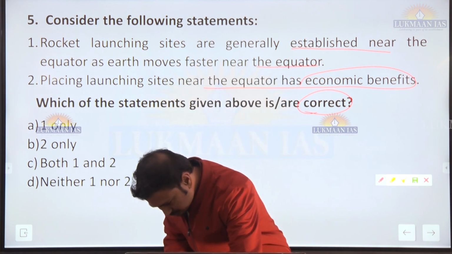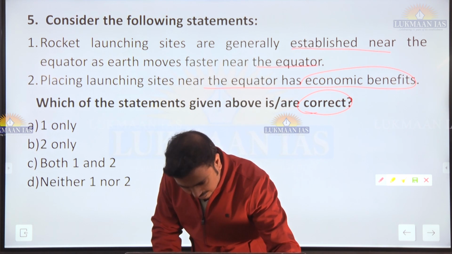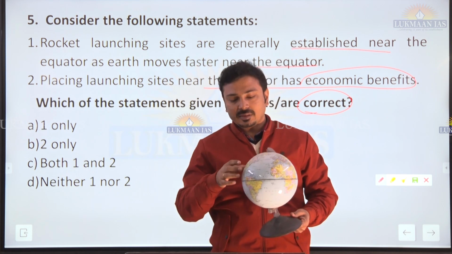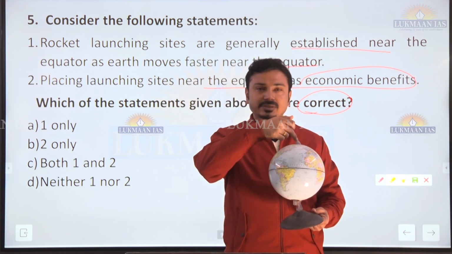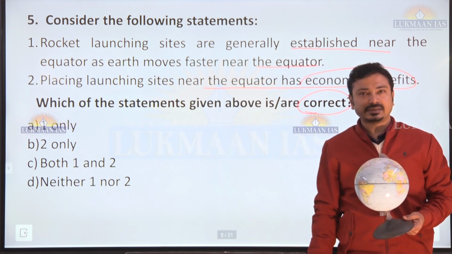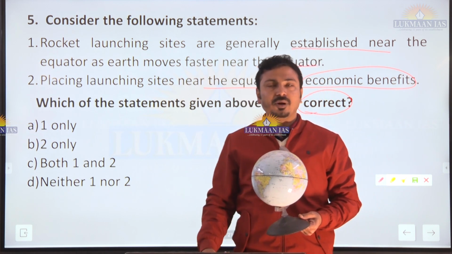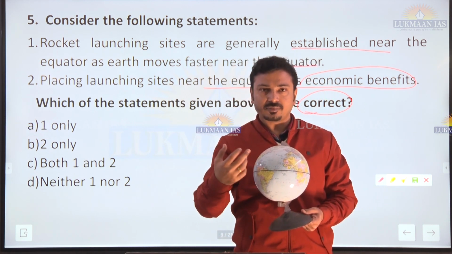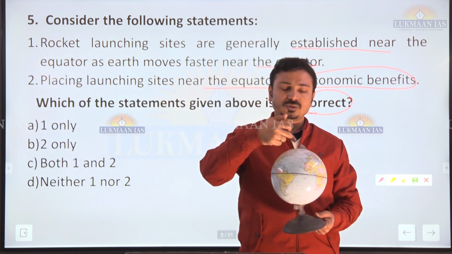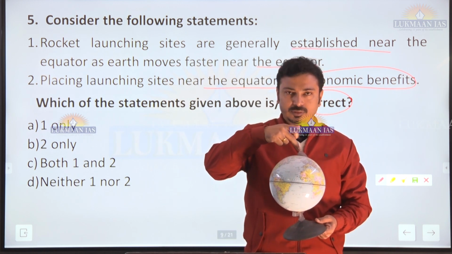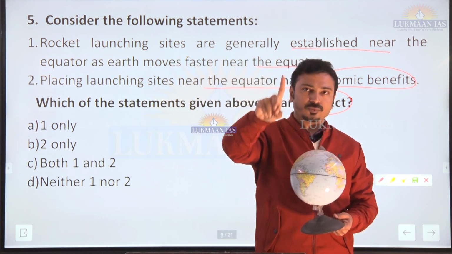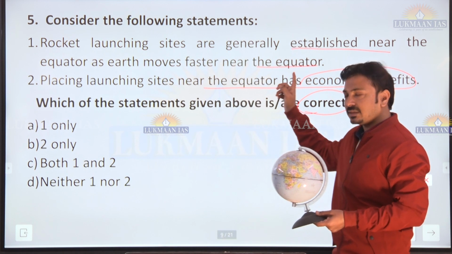Okay, I will explain it to you here with a globe. Okay, let's say this is the earth. Now this is the equator, the black line, and you can say this is the pole. Now generally most of the launching sites, satellite launching, rocket launching sites, are located near the equator. Why? Because the speed at which the earth is revolving is very high near the equator, and that goes on decreasing and becomes zero at the pole. Remember this. So this speed provides the momentum for rocket launching, for the first aspect. That's why the first statement is correct here.